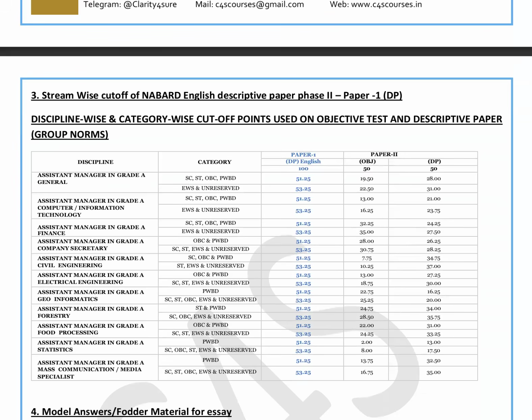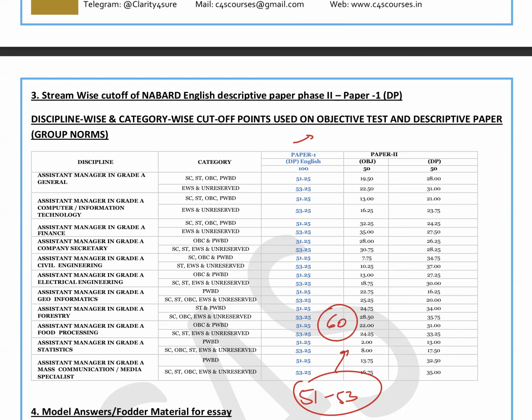Now, this year's cutoff is not out, so let's have a look at the cutoff of 2023. The cutoff was 51.25 and 53.25. Discipline wise, the descriptive English cutoff was a little different, but the general range lies between 51 and 53. What it indicates is more important: earlier, when NABARD started conducting the English examination 4 or 5 years back, the cutoff was 60.